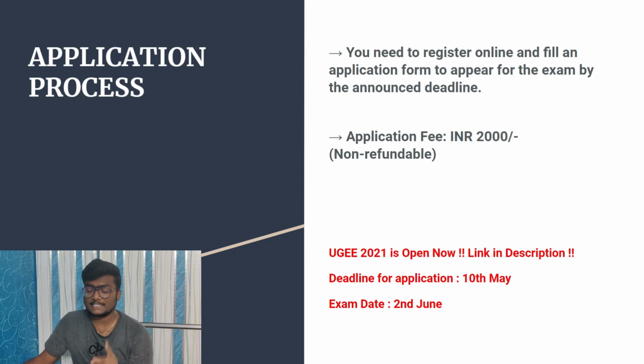The deadline for the application is 10th May, and there are still about 20 to 25 days left. Do fill it out as soon as possible. The exam date is 2nd June as of now. I don't know whether it will be postponed or not, but as of now, the exam date is 2nd June.